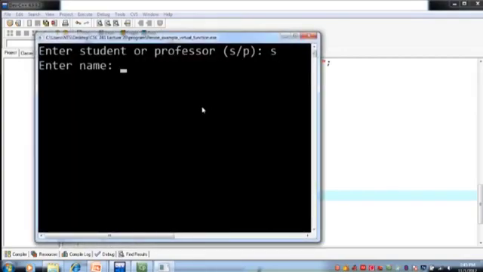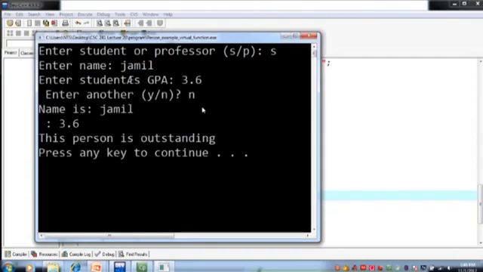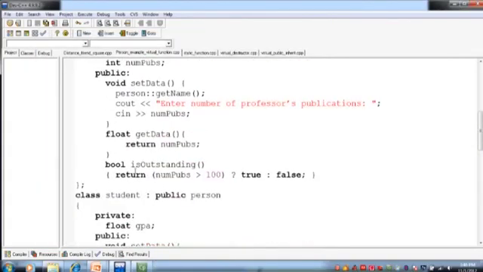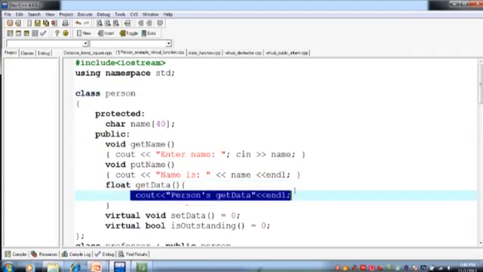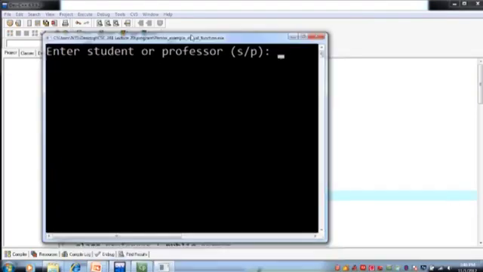Student name is Jamil, CGPA is 3.6, right? And if I remove the keyword virtual, अगर मैं यहाँ से कीवर्ड virtual रिमूव कर दूँ गेट डाटा फंक्शन से बेस क्लास में, अब वो इसको एग्जीक्यूट करेगा, ठीक है, persons get data इसको एग्जीक्यूट करेगा, then end line insert कर देगा, right। So let's check it out, compile and execute it.